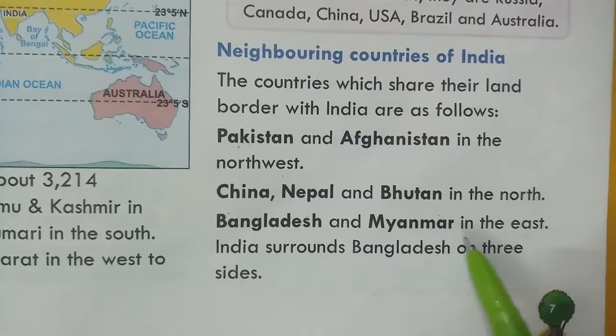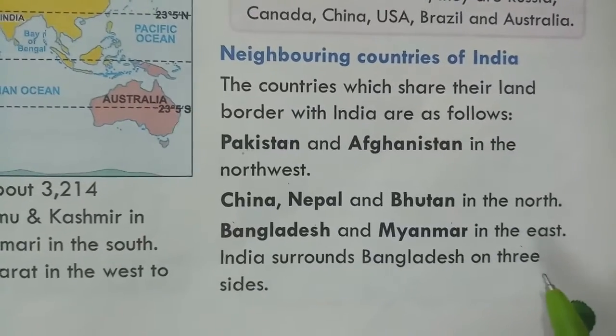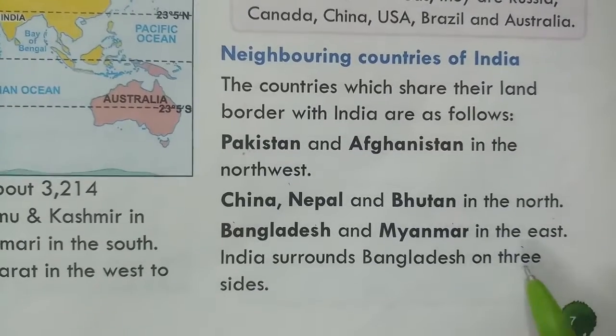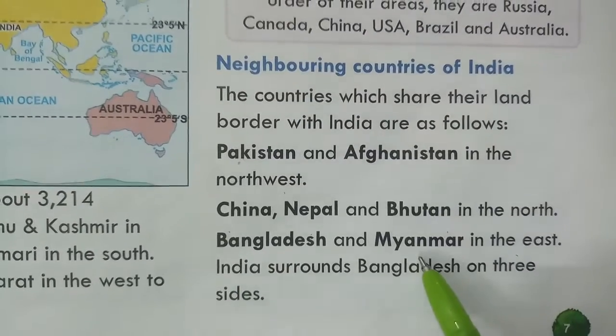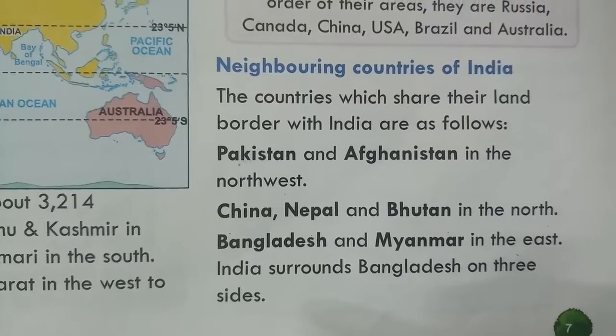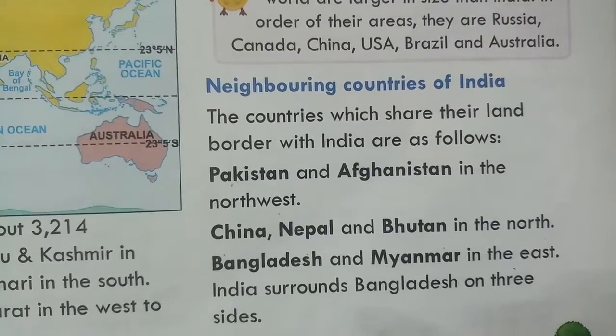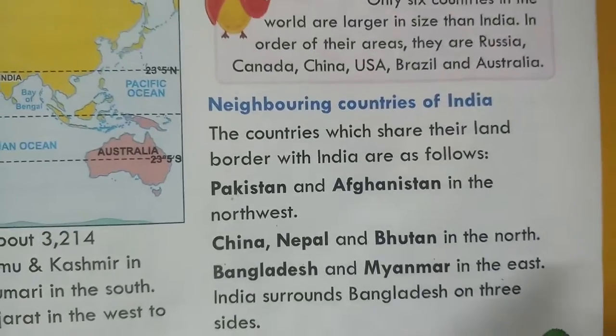Bangladesh and Myanmar in the east. India surrounds Bangladesh on 3 sides.